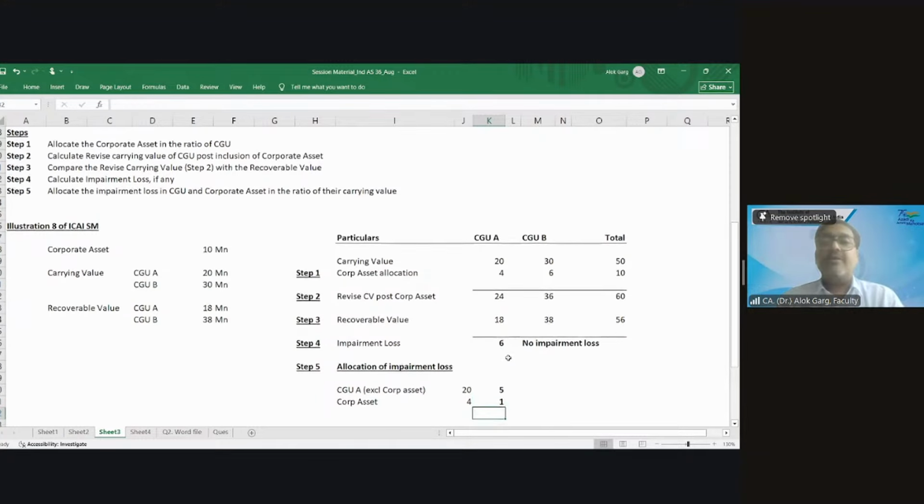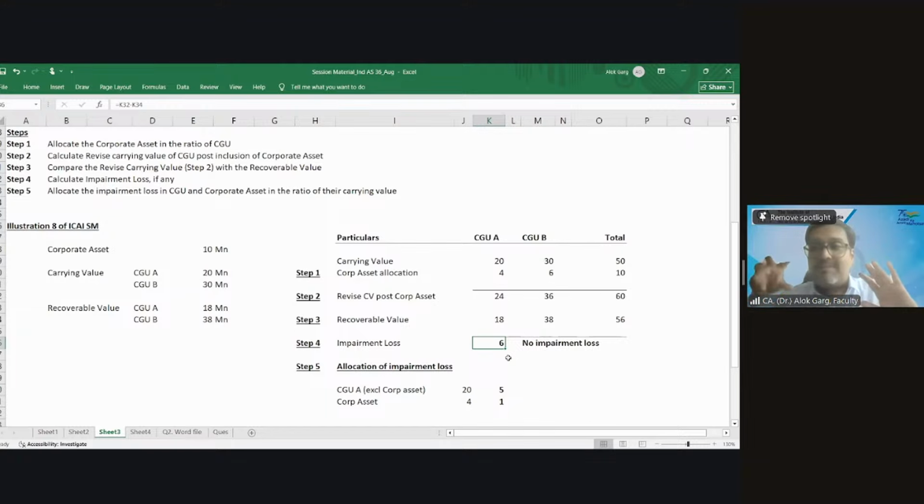Right. Does anyone have any doubt here? No doubt. So now you have the 6 million of impairment loss. So now you need to allocate the impairment loss because your office building is stated as a separate item in the balance sheet. It is separately coming in the fixed asset register.